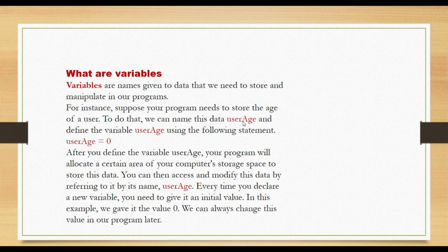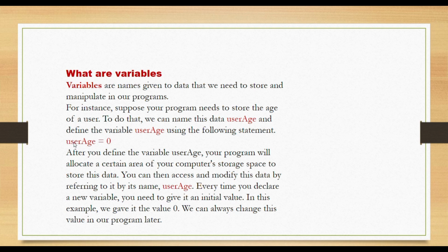And I define the variable as user age using the following statement. So the user age, I'm using this assignment operator, which in mathematics is the equal sign. But we are going to understand more of this when we are dealing with operators. So I'm just assigning a default value here. I'm giving it as 0. It can be anything. You get me?